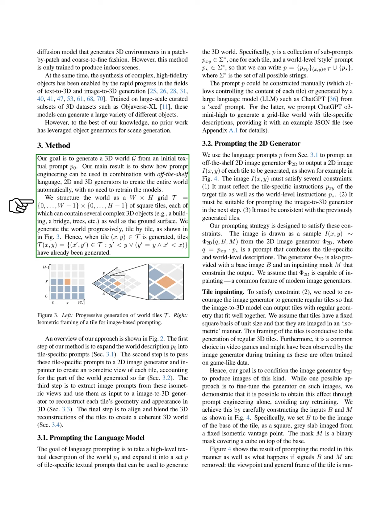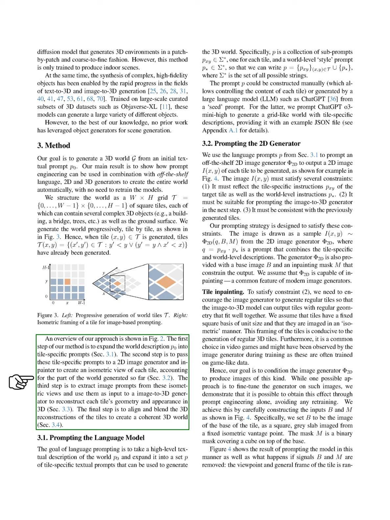We demonstrate how we can use prompt engineering alongside existing language, 2D, and 3D generators to automatically create the entire world without retraining the models. We organize the world as a grid of square tiles, each capable of containing multiple complex 3D objects and the ground surface. We generate the world progressively, tile by tile. When we generate a specific tile, the tiles that come before it in the grid have already been created.